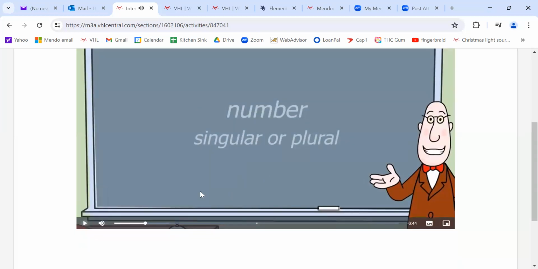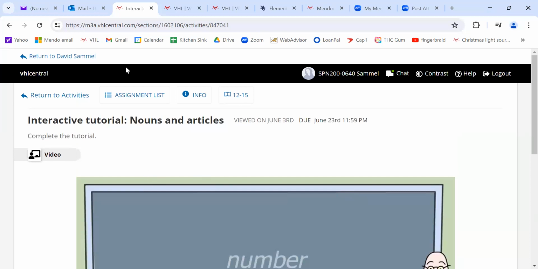Now, I'm not going to take the time to watch this whole thing with you, but I want to show you it's only about 7 minutes long, and that will teach you what you need to know. This is another way to access your textbook. This little thing is supposed to be a book. It shows you what pages this is on, and when you click on it, you'll go directly to that textbook. I won't do it this time, but keep this in mind, okay?